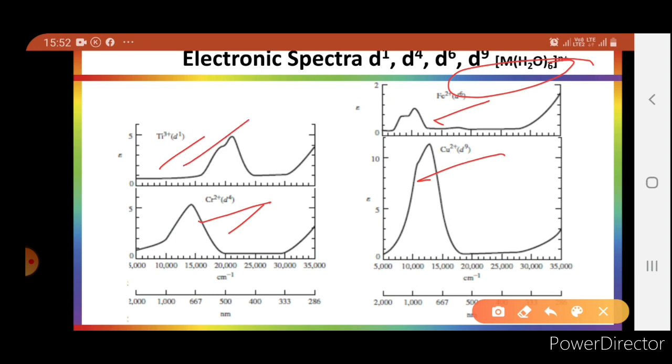In the d1, d9 and d6 cases, there is a shoulder which is due to Jahn-Teller distortion.